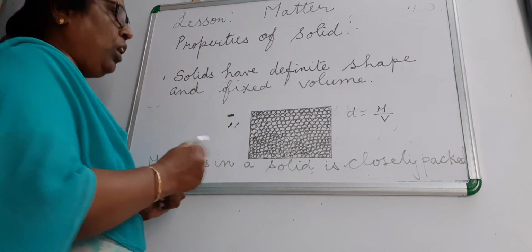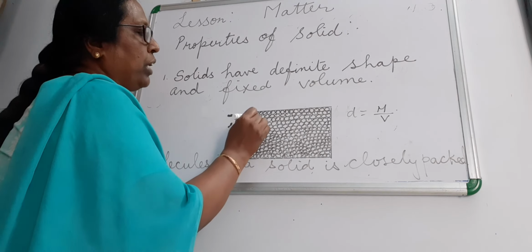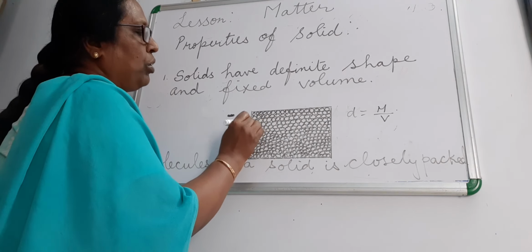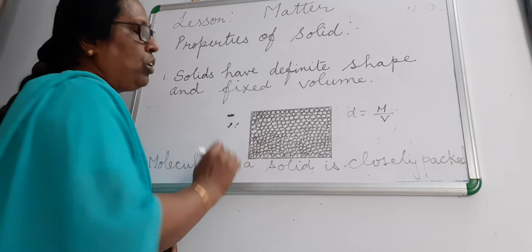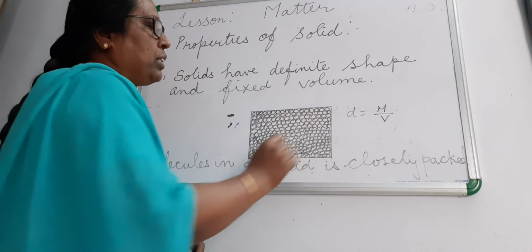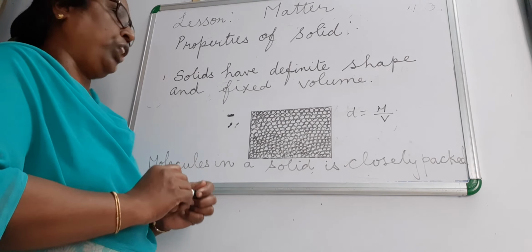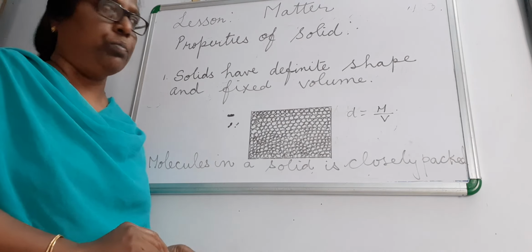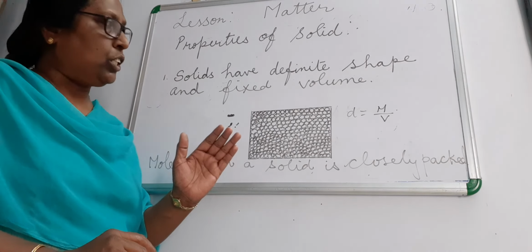Force means pull or push. Each particle will try to pull each other, but they cannot pull. As there is no space, it cannot move. It will be there in its own space. So it has a definite shape and also fixed volume. These points are related to the properties of solid.